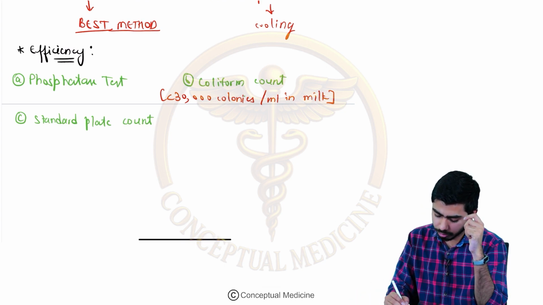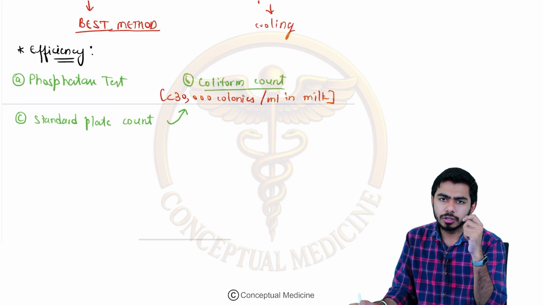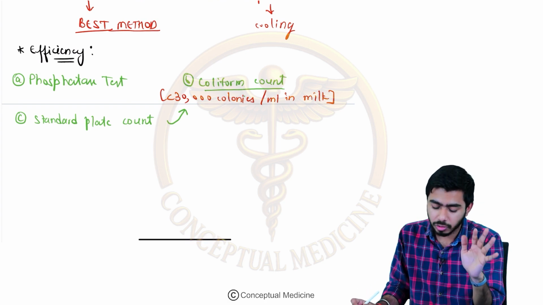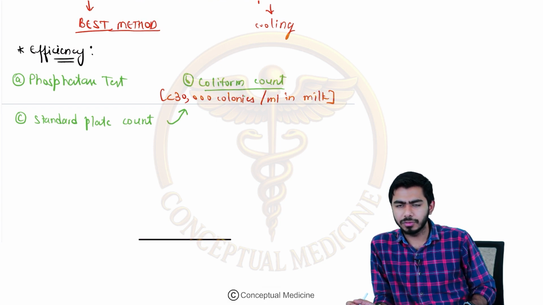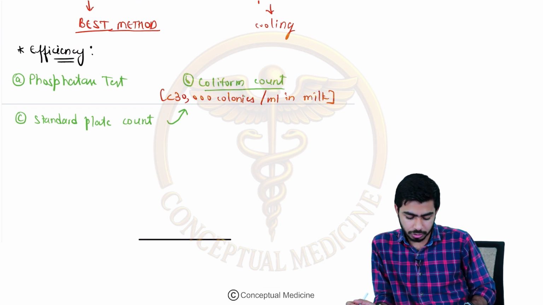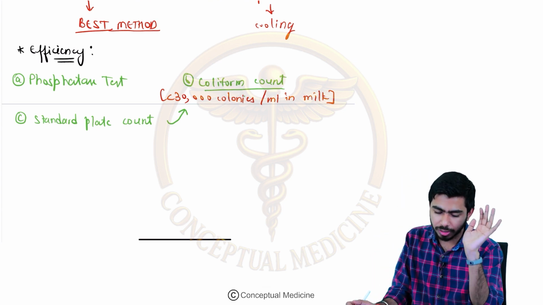Right, or the colonies count. Basically here we are talking about 30,000 colonies, not in the coliform count. So we are saying that the standard plate count will be measuring less than 30,000 colonies per ml. If that is the case, then this is your pasteurized milk, right? The pasteurization quality is actually adequate in that particular case.